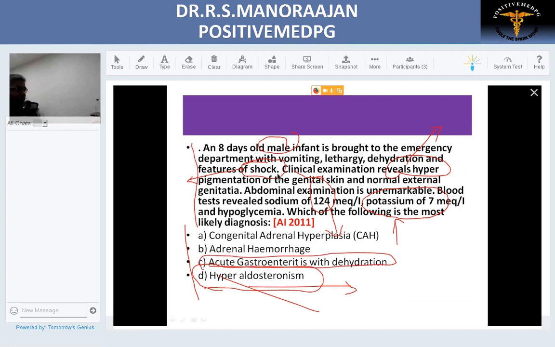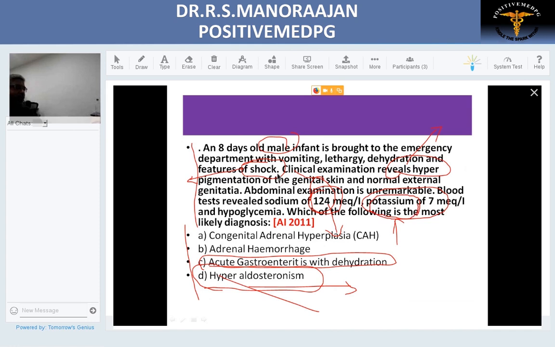Can this be acute gastroenteritis with dehydration? Very well. This child can come with shock. So one possibility, it can come with shock. It could very well be AGE with dehydration. Second, can a sodium of 124 occur in so-called diarrhea? Very well. Sodium can be lost in the stool, so the patient can have hyponatremia. But the catch is in potassium.